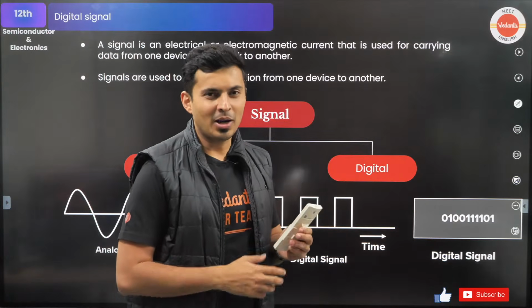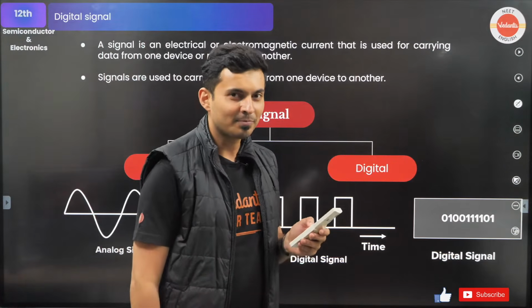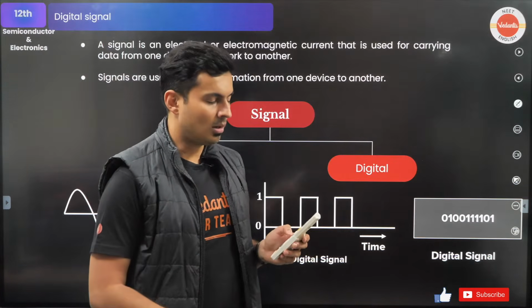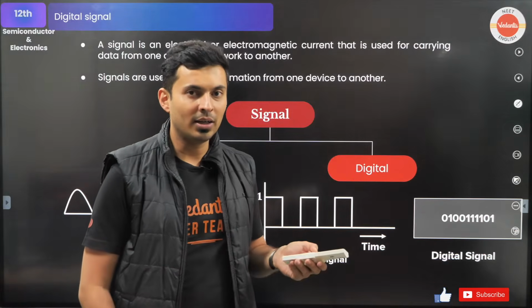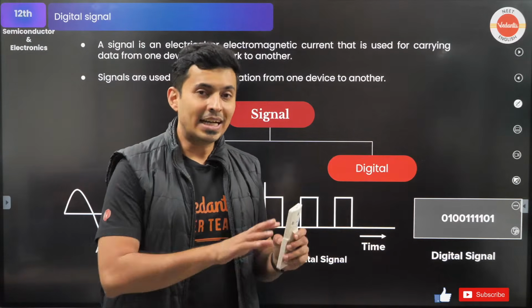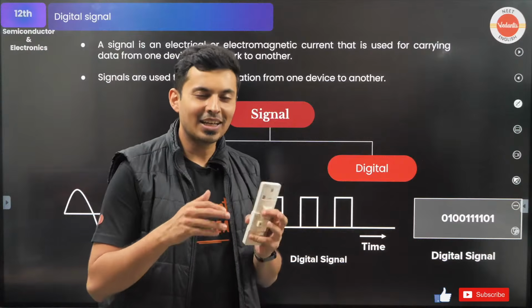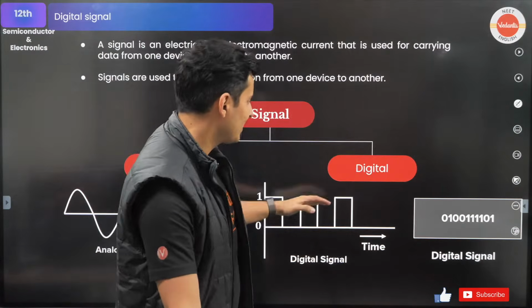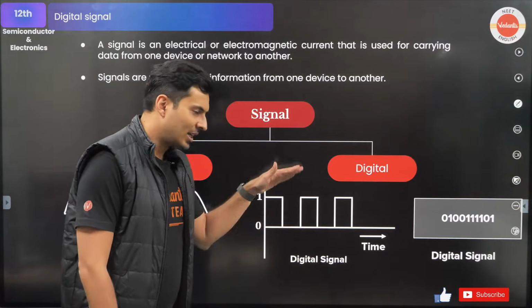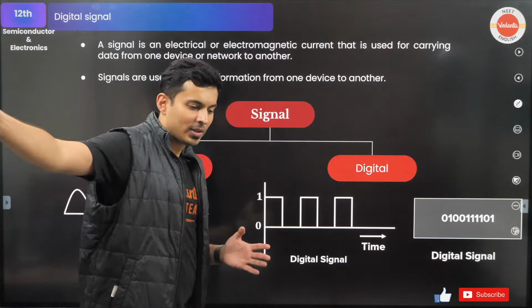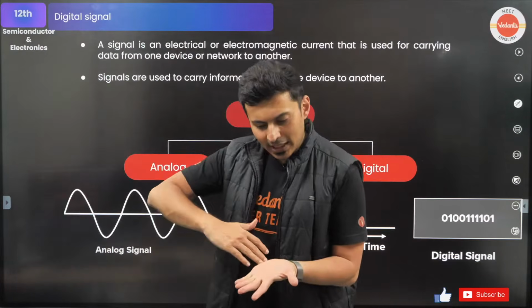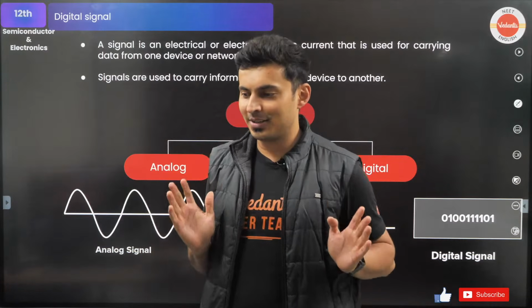You will not be so happy about it, 100%. Like, what is this, sir? I can only go 5, 10, 15, 20. I don't like this. But that is a digital signal. Okay, that's a very crude way of explaining what digital signals are. They are just like this or that. But in analog, you can get whatever values that you want.